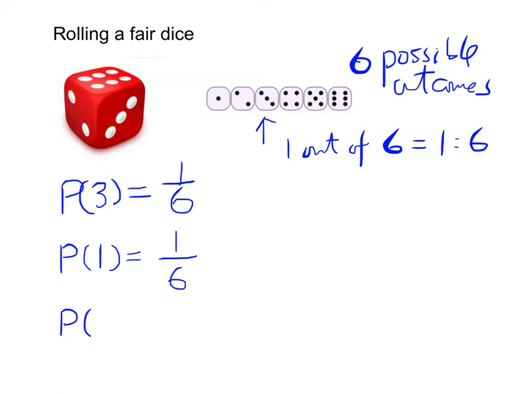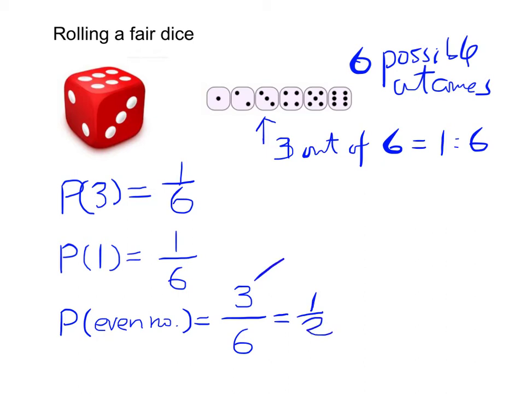But what about getting an even number? So how many numbers are even out of these 6 possible outcomes? And actually we can count them. We have 2, 4, 6. So there will be a total of 3 outcomes out of the 6 possible outcomes. So our answer will be 3 over 6. And after simplifying, we get 1 over 2.